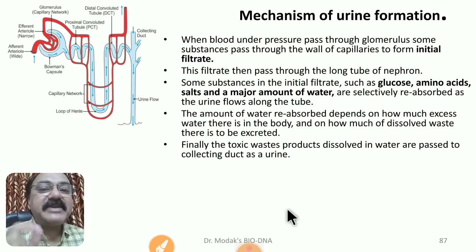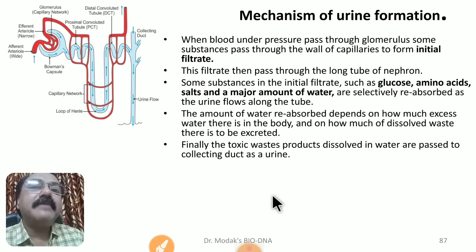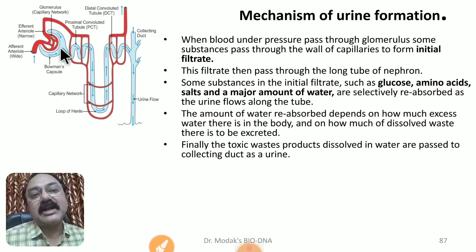It involves three basic steps. The first step is ultrafiltration. As I explained earlier, when blood passes into the glomerulus due to pressure, the blood is then filtered into this cup, and this filtrate contains useful as well as nitrogenous waste substances. This we call ultrafiltration. But a large amount of material is filtered out. There are many useful substances. If along with the nitrogenous waste those useful substances are thrown out, our body will dehydrate within 1 hour.